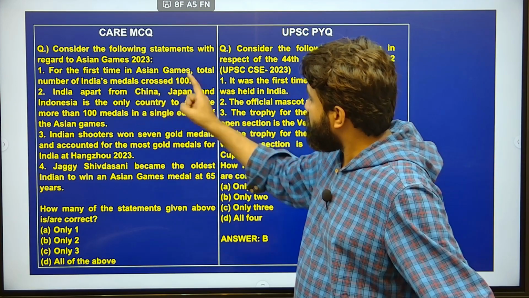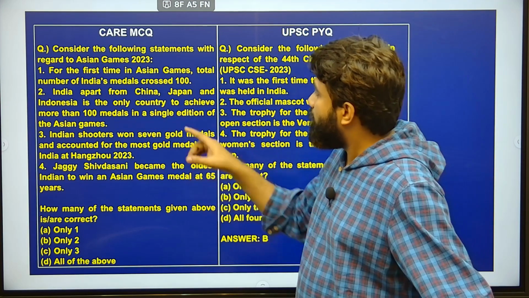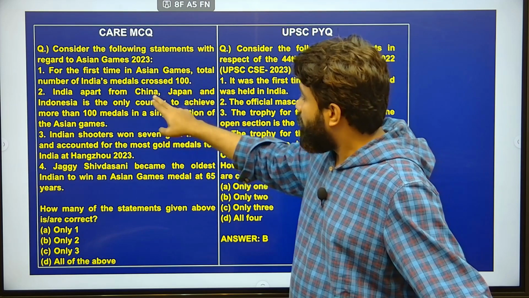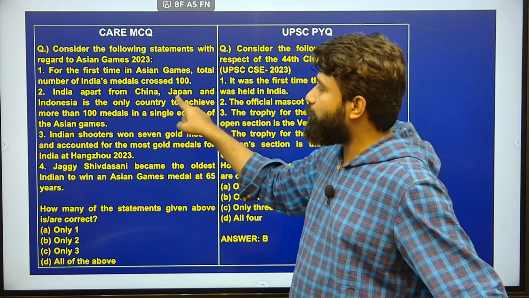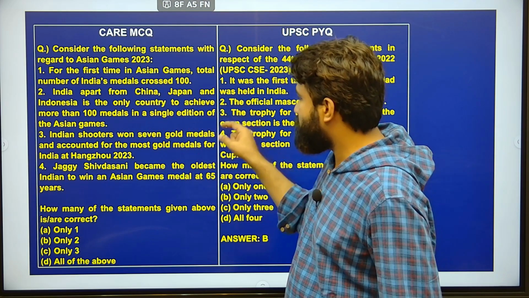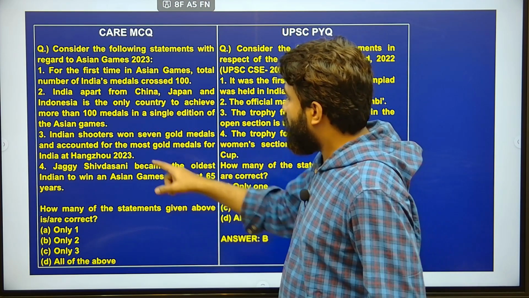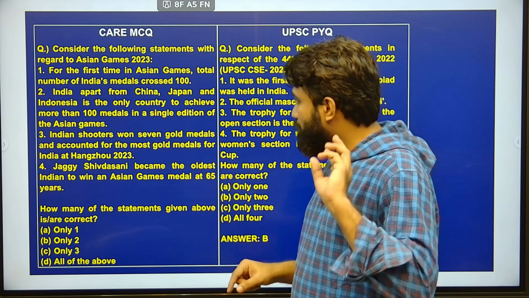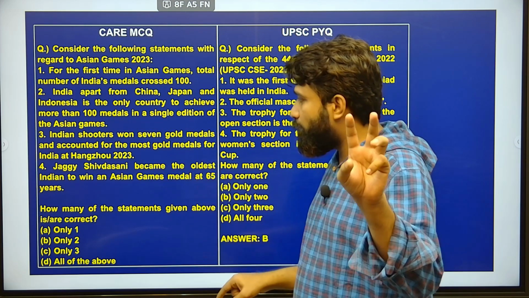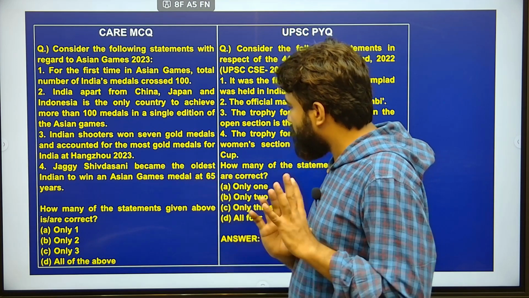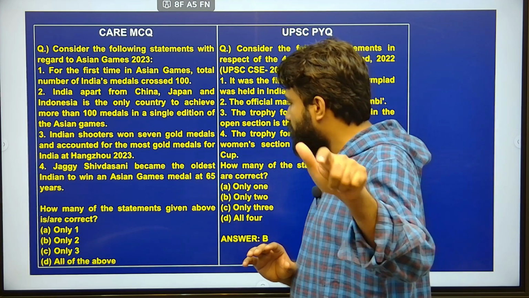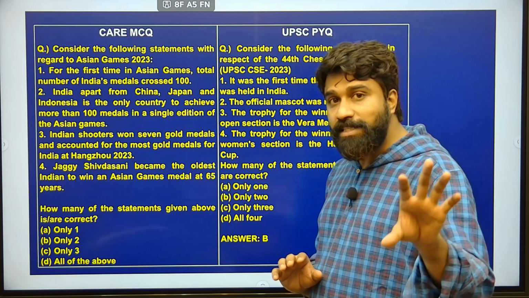For the first time in the Asian Games, India's total number of medals crossed 100. And apart from China, Japan, Indonesia, India is the country to achieve more than 100 medals in a single edition of the Asian Games. Indian shooters won 7 gold medals and accounted for the most gold medals for India at Hangzhou 2023. Jaggi Shivadasani became the oldest Indian to win an Asian Games medal at 65 years.